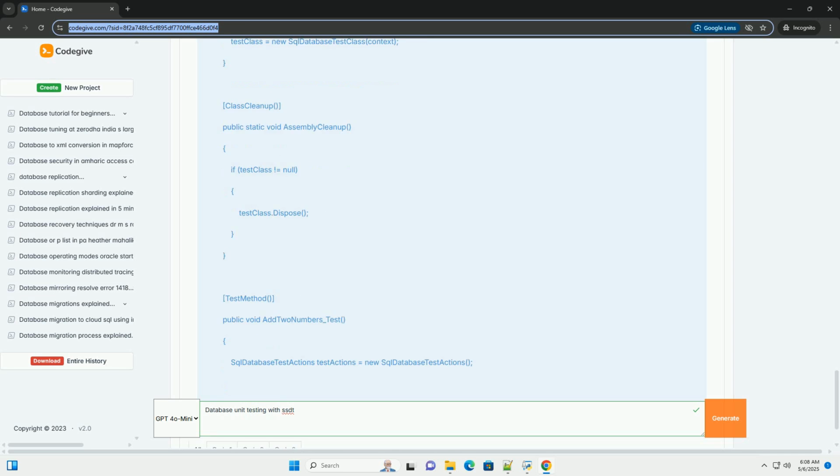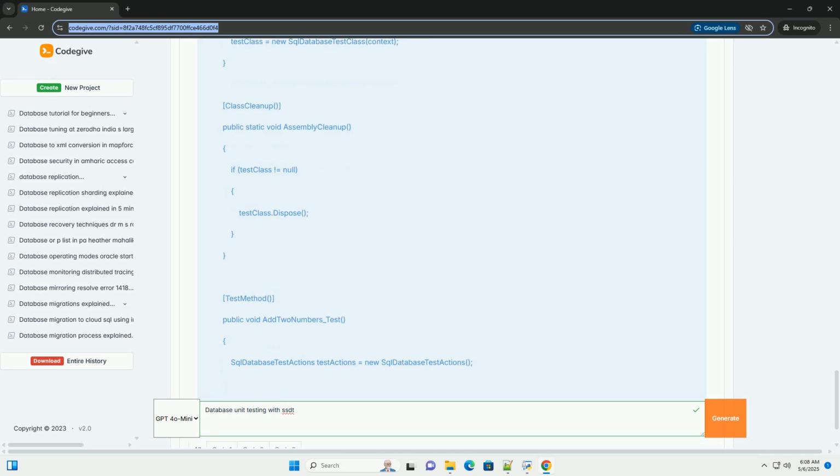Understand the test class structure. The generated code will look something like this. TestClass indicates that this class contains unit tests. TestMethod indicates that this method is a unit test. ClassInitialize, a method that runs once before all tests in the class. Often used to initialize resources, like the SQL database test class. ClassCleanup, a method that runs once after all tests in the class. Often used to clean up resources.